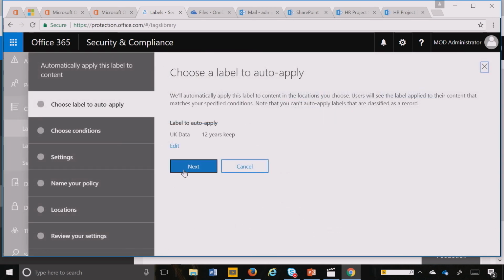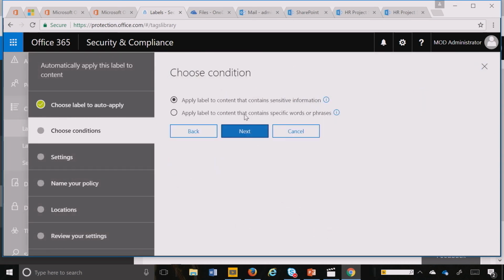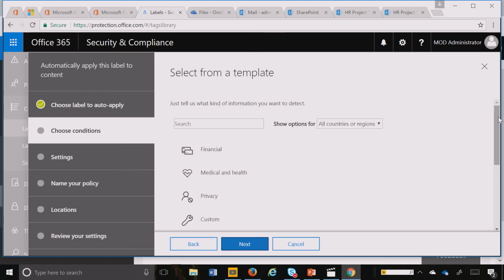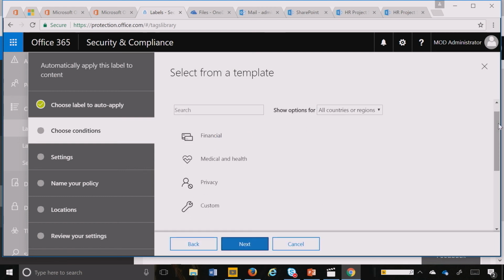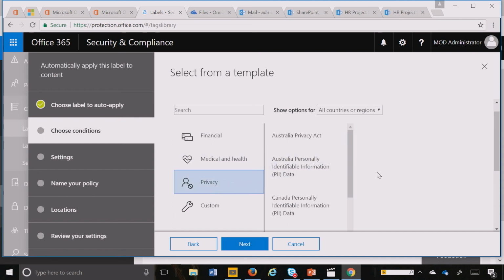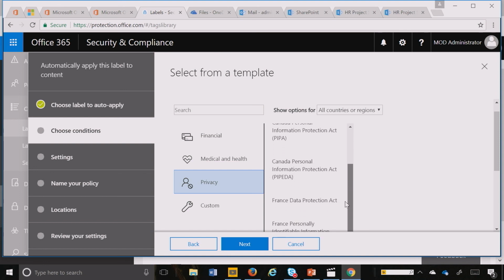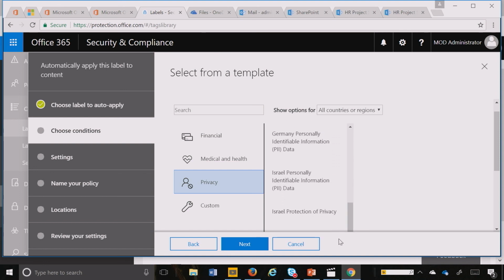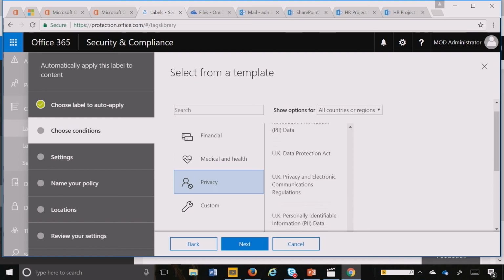And here's the really cool part. I hit next, and I actually have all these various capabilities as part of advanced data governance that are available for you. So here, I can come into privacy, and I can go down and click on what we were talking about earlier, which is the UK Data Protection Act.